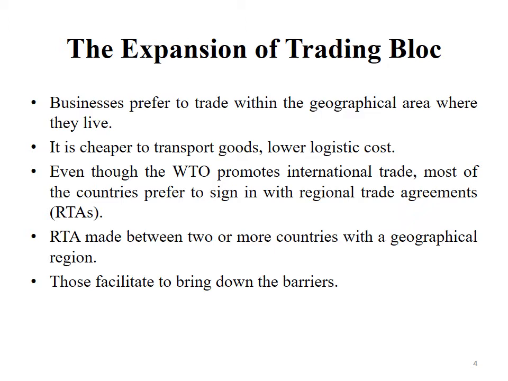So that is called RTA. These regional trading agreements are very common to the region as well as region wise they can generate different trading blocks. So the common rules, common restrictions, common policies are there when doing the trading.